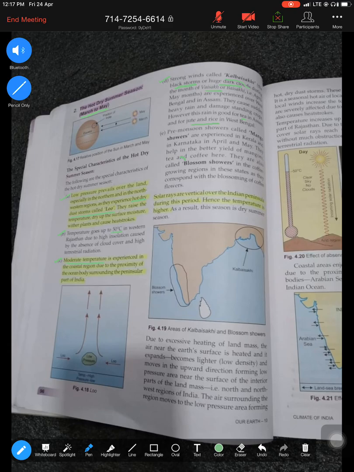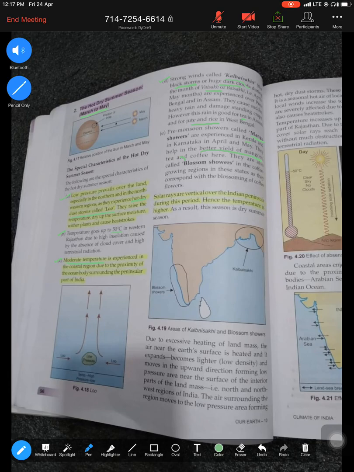So you must know what Kal Baishakhi is, the two states, and the benefits of this wind. Next, we move on to mango showers, another type of wind which you experience during the season. We call them mango showers because they are good for the yield of mangoes. They are very beneficial for the ripening of mangoes, hence the name mango showers.